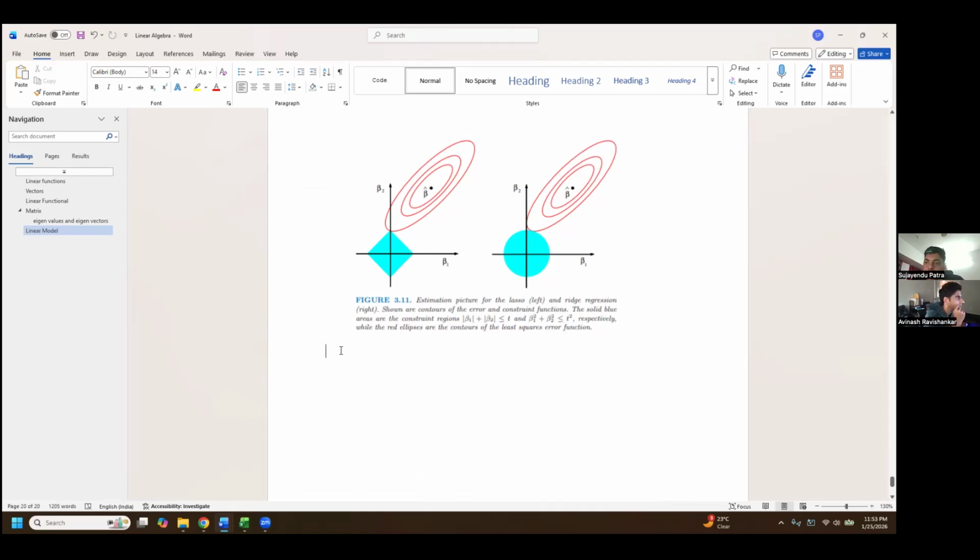But on the ridge regression side, it isn't taking that into account. So it does have some value of beta 1 there. It can be small or large, but it will be non-zero because it's a circle. So there is very little chance of hitting exactly at the northmost point, because squares are pointy. And if you increase the number of variables, it will be even more pointy. It will be a cube kind of thing, so a lot more vertices. So there is more chance of hitting one of the corner points. So this is the intuitive explanation of what is happening there.